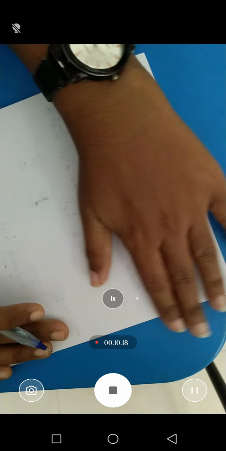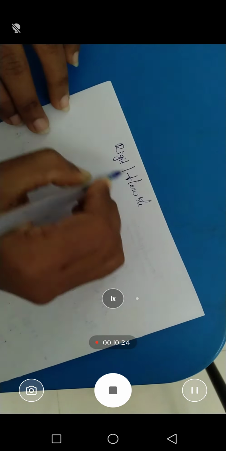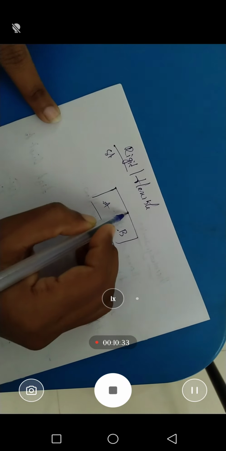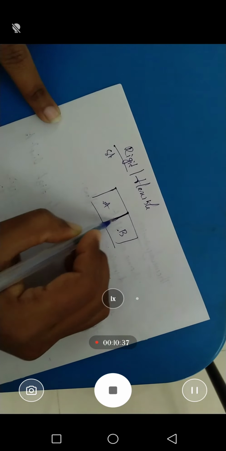Next, the boundary may be rigid or it may be flexible. Rigid means it is strong. For example, we have two classrooms, A and B. These two classrooms are divided by a particular wall. The wall is strong, so here the wall is the boundary. That boundary is rigid here and strong on the other.